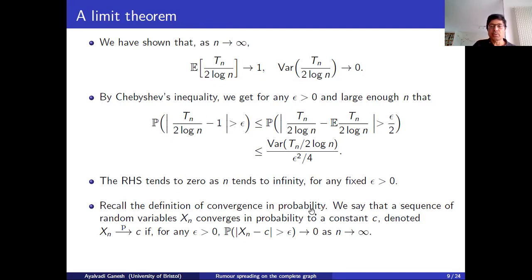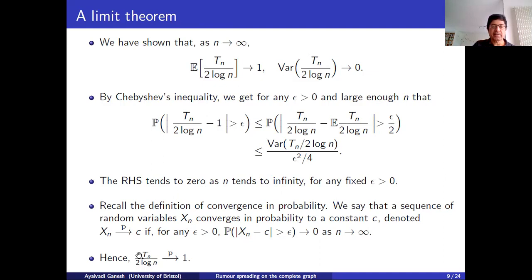So let me remind you of that. We say that a sequence of random variables Xn converges in probability to a constant c if the following is true: if for any epsilon positive, the probability that Xn deviates from c by more than epsilon tends to 0. So we have shown that Tn over 2 log n converges in probability to 1. That's the second main result about Rumour spreading on the complete graph.